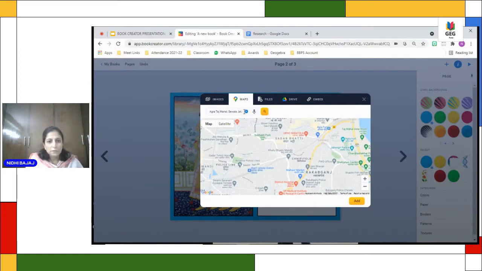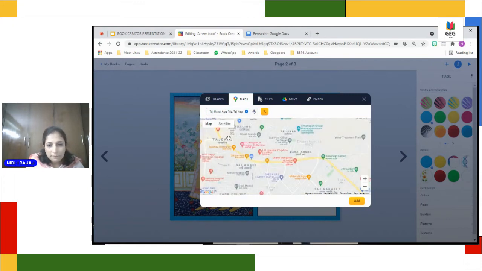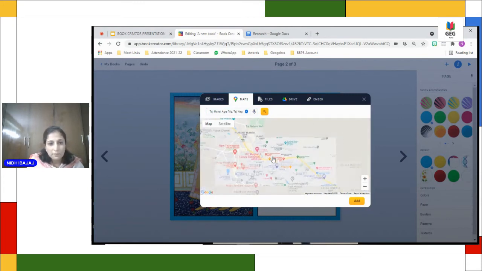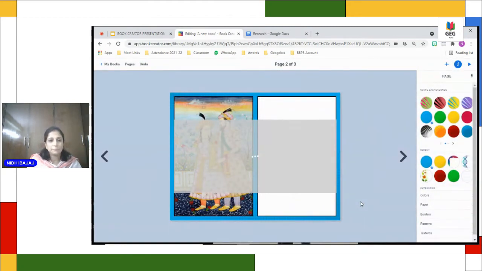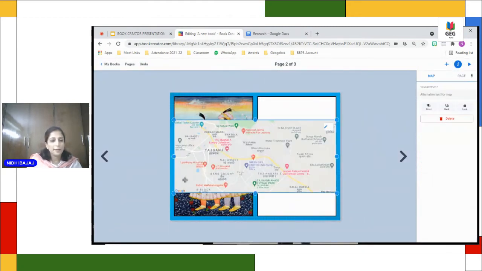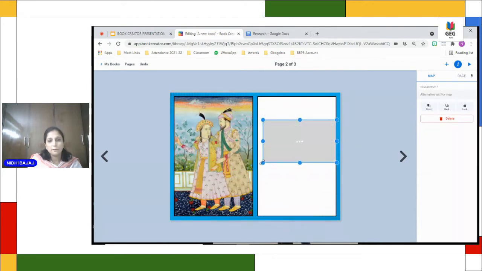So it is showing Taj Mahal. It is showing Taj Nature Walk, and I'll just add this, and I can embed here.